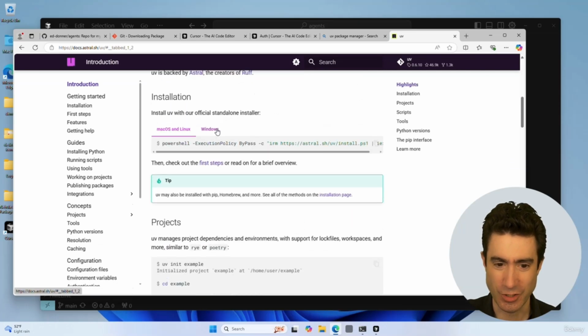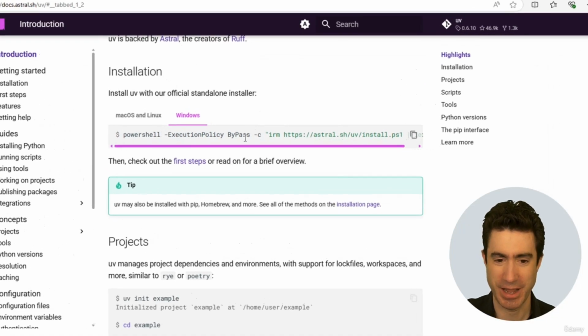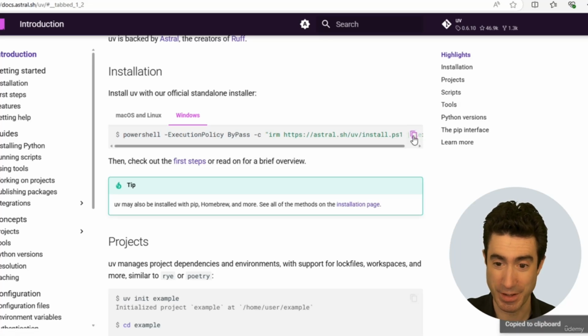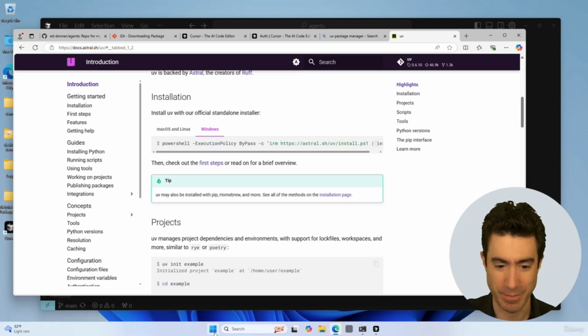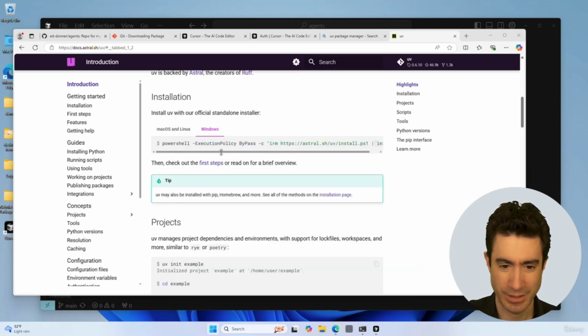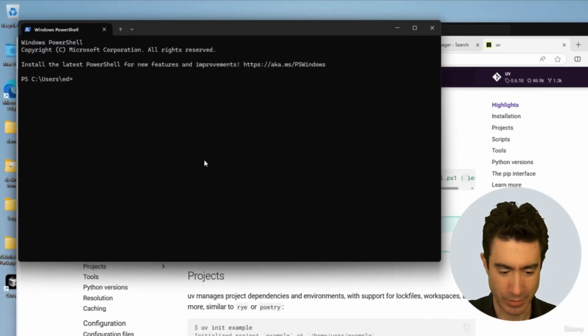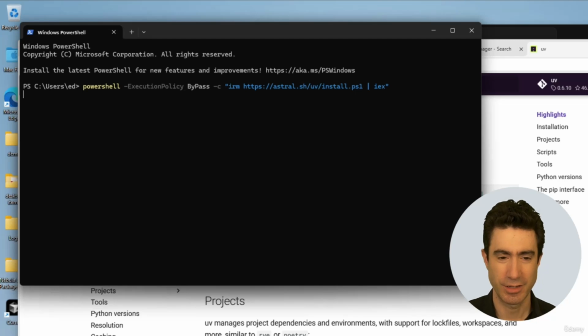So to install for Windows, you simply run this in a PowerShell. And so I've pressed on Windows. I'm now going to press this copy button to copy that in, and I'm now going to go to a PowerShell, which we will do right here, PowerShell, and I'm going to run that command. So here we go. We'll let it do its thing.